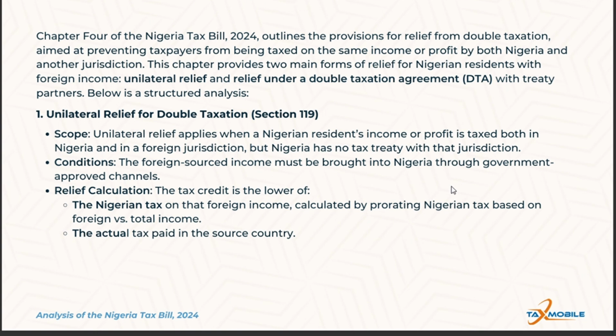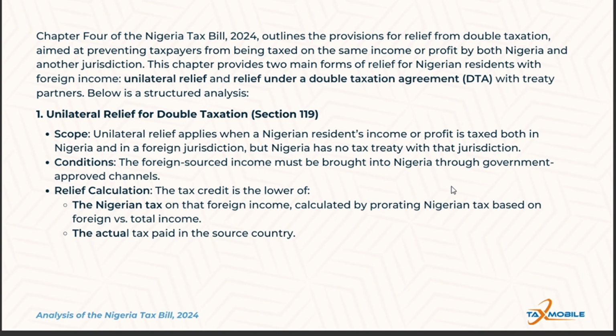The condition for relief is that, to qualify for unilateral relief, the foreign-sourced income must be repatriated to Nigeria through a government-approved channel, ensuring transparency and accountability.